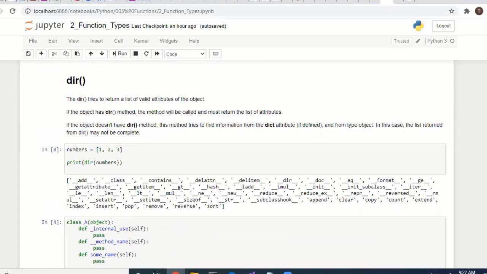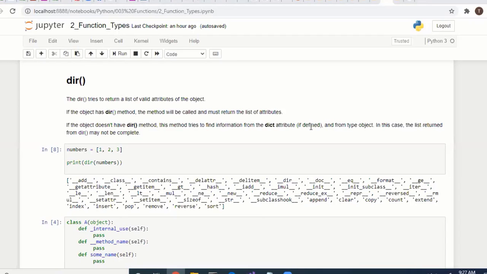And the directory function, dir. It returns the functions. The built-in functions you cannot remove, because Python internally has these functions.